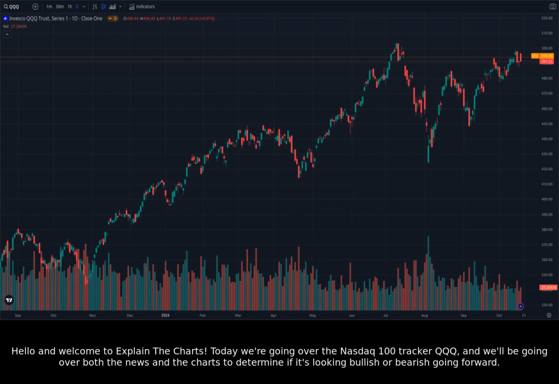Today we're going over the Nasdaq 100 tracker QQQ, and we'll be going over both the news and the charts to determine if it's looking bullish or bearish going forward.